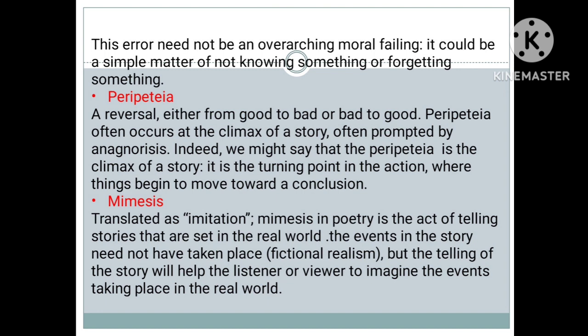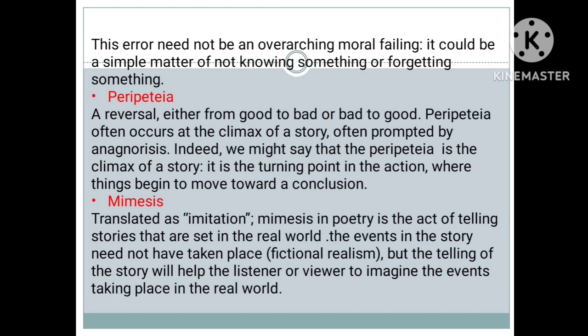And indeed, we might say that the peripetia is the climax of a story. So this climax is where someone bad becomes good and someone good becomes bad. So it is the climax. So it is the turning point in the action where things begin to move towards a conclusion.